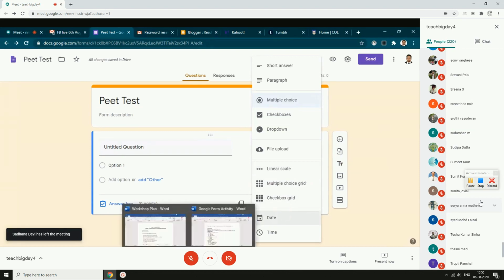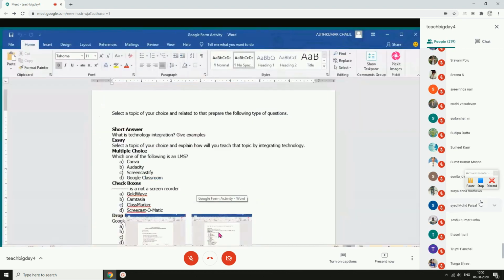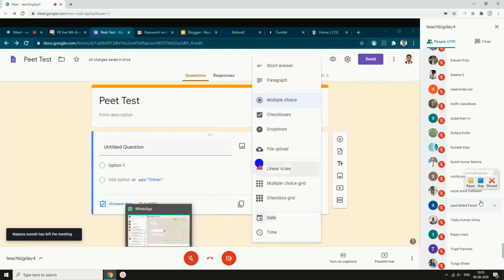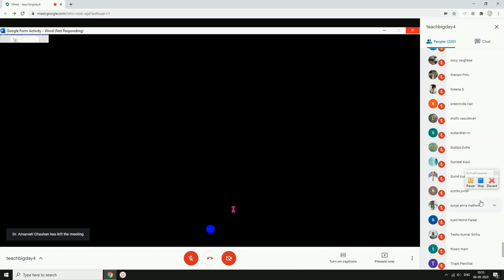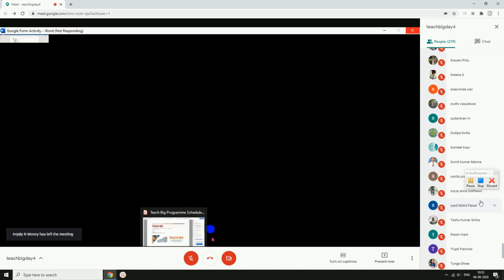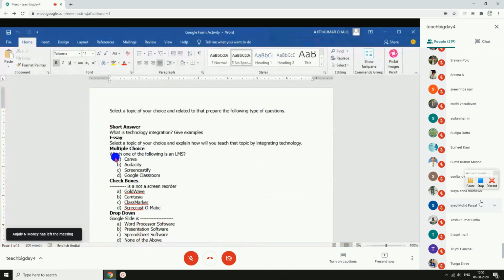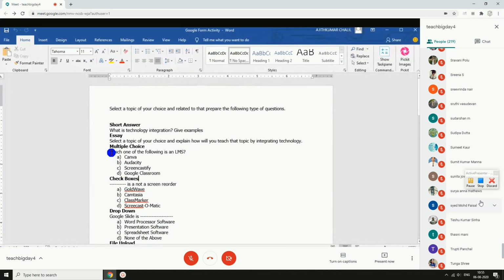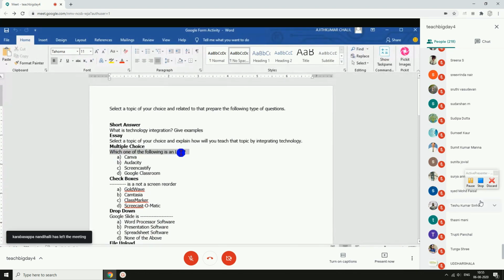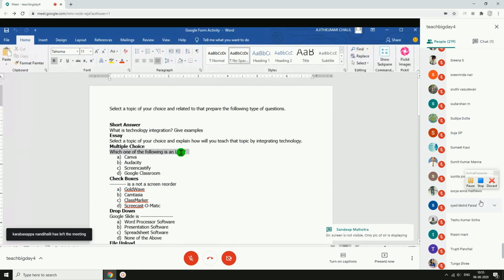I'll just run that way. Okay. I'm creating first, maybe I'll show you a multiple choice question. I have a few questions already here. The same was distributed, or you were asked to be ready with this, but I don't think I'll be getting time to practice that. So let this be multiple choice. I'm just copying this. Which one of the following is an LMS? I'll just copy this question. Well, then, sir, you can see this Microsoft Word page.